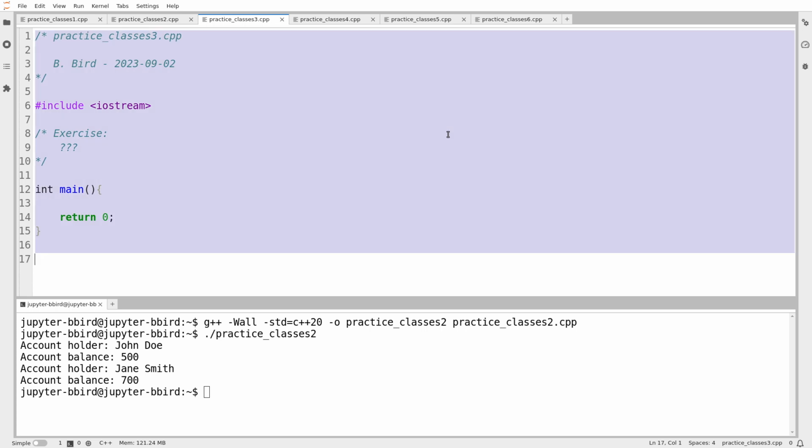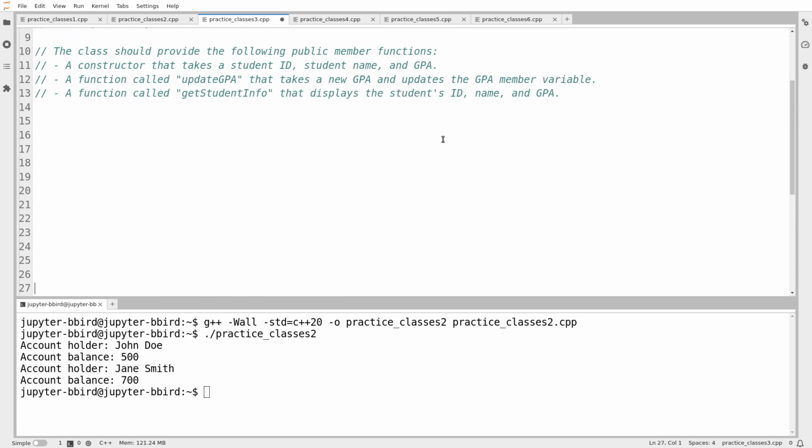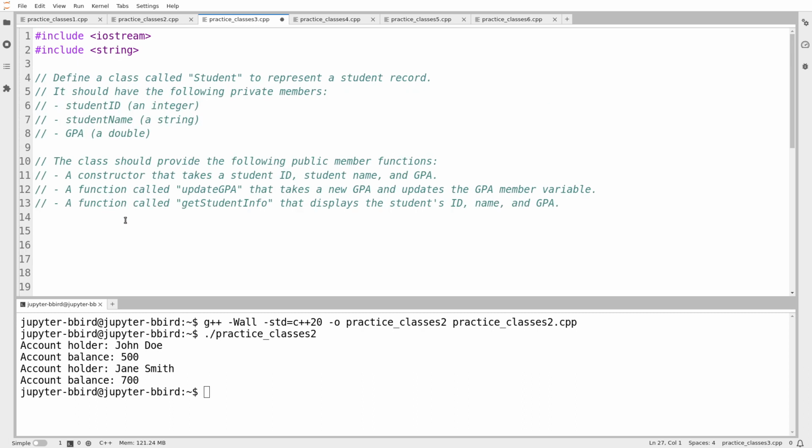So I'll head over here, I'll paste it in. I'm going to also sort of ignore the testing code for the time being. And I'm going to create a class called student. So class student.